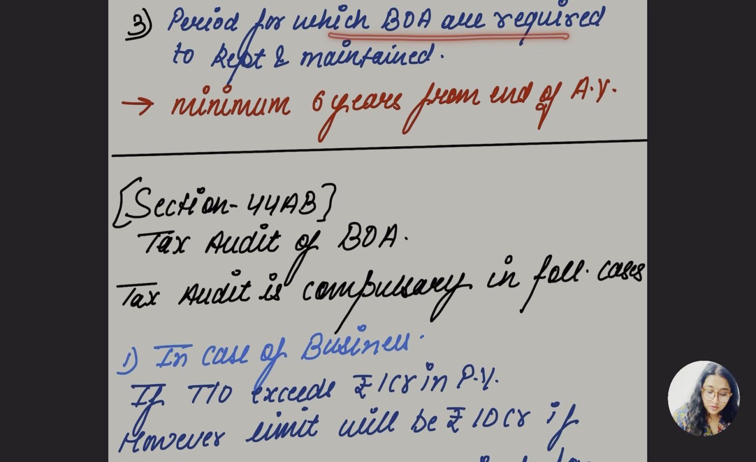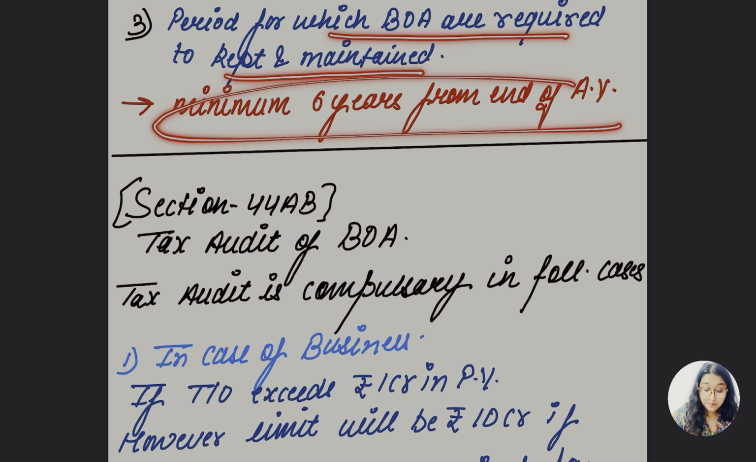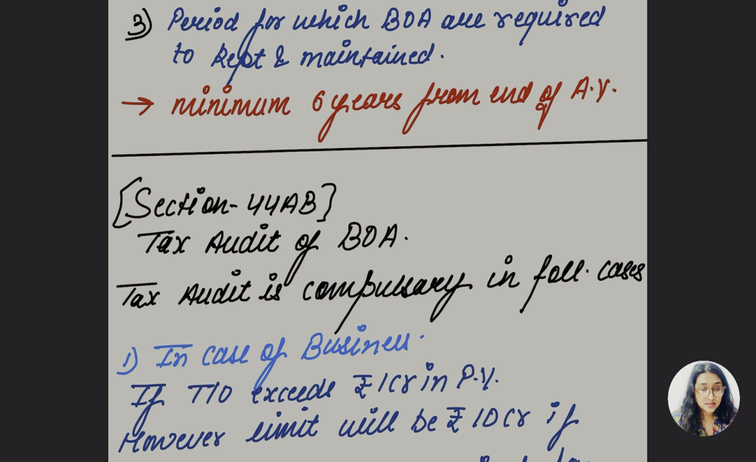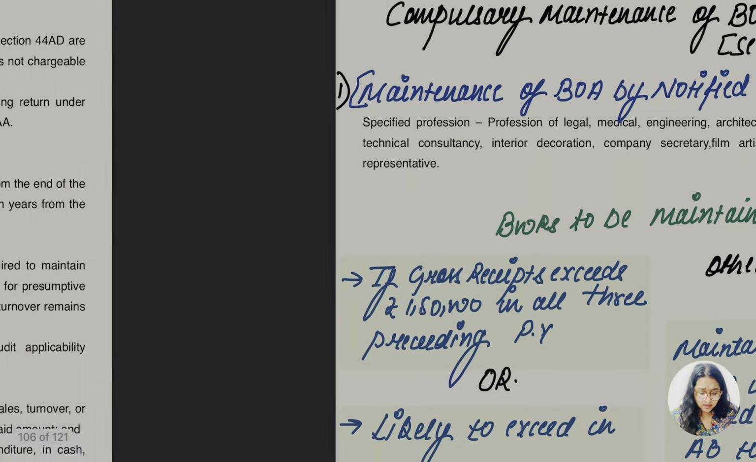Period for which books of accounts are required to be kept and maintained: minimum 6 years from the end of the assessment year. Once the individual or HUF has exceeded the limit of turnover or the PGBP income, and they are required to maintain the books of accounts on a regular basis, they have to keep those books of accounts for minimum 6 years from the end of the assessment year. That's it. There is nothing new in this section.